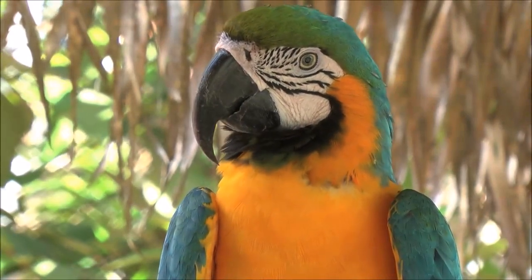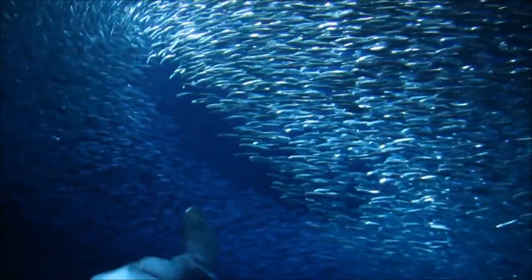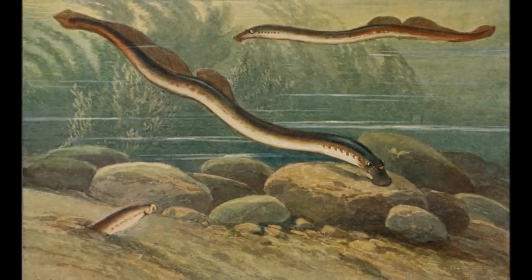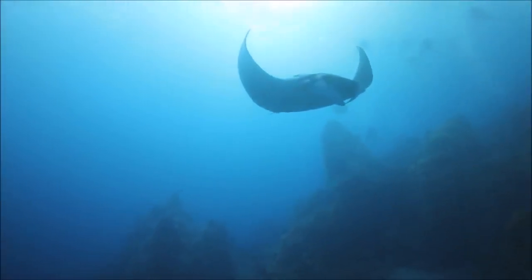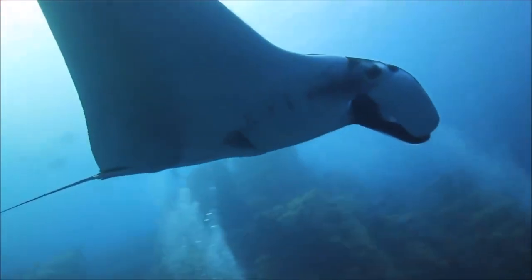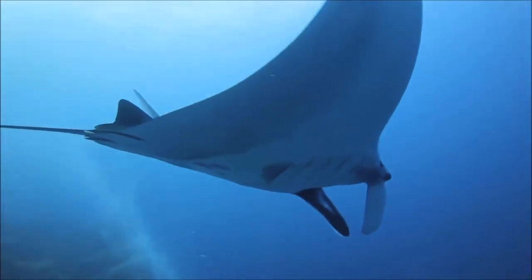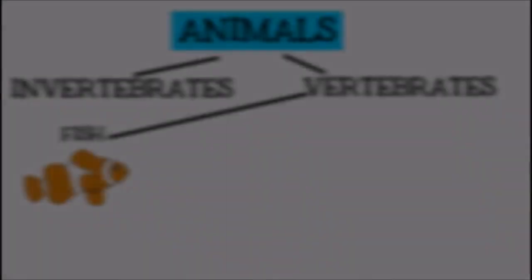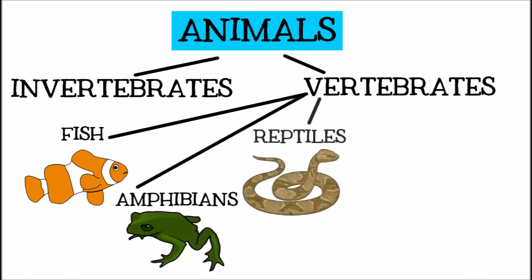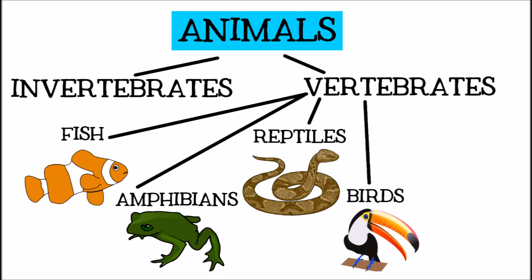Vertebrates are divided into different classes or groups. Several of these classes are specific types of fish. For example, jawless fish, like lampreys and hagfish, and cartilaginous fish, like sharks and rays. For simplicity's sake, these other classes are usually lumped together with bony fish and just called fish. The four remaining classes of vertebrates will all be very familiar: amphibians, reptiles, birds, and mammals.